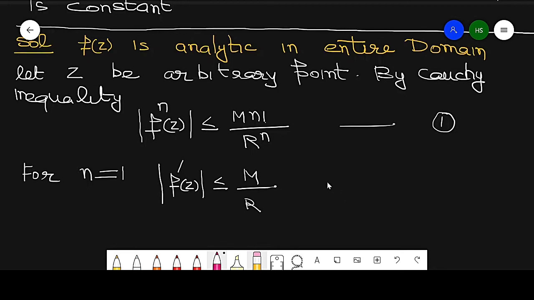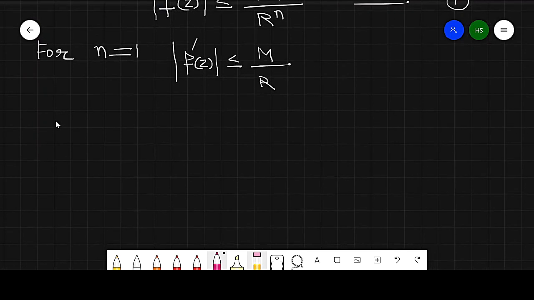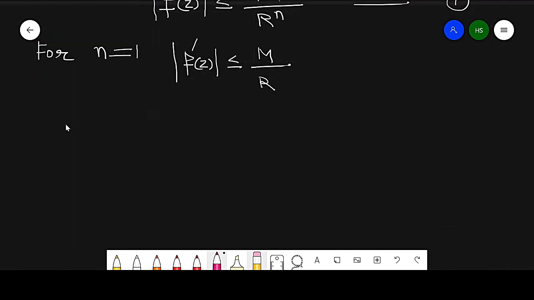Now the given domain is the entire domain. So in that case r approaches infinity. Since we are taking our question in a circle of radius r, but we want to prove it for the entire domain, in the entire domain r approaches infinity.